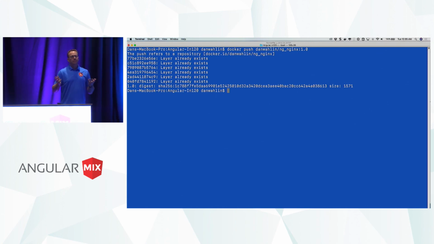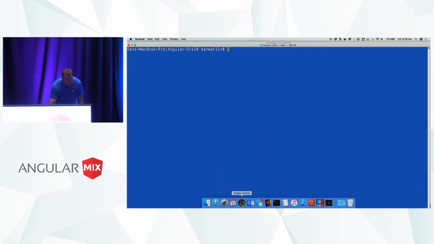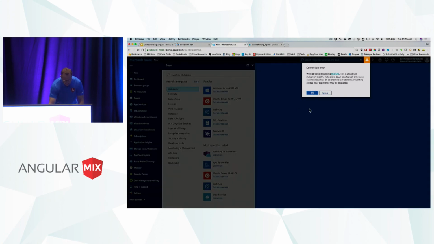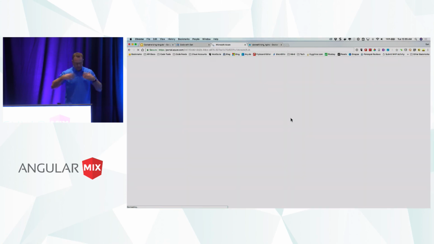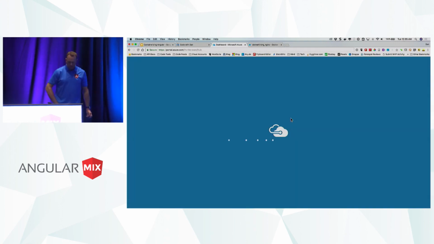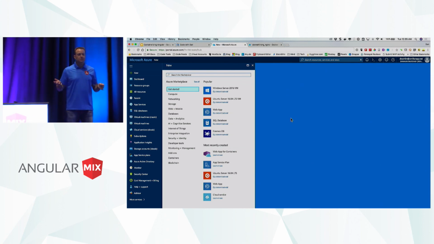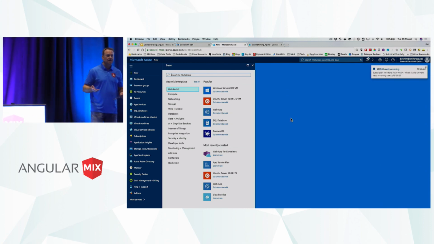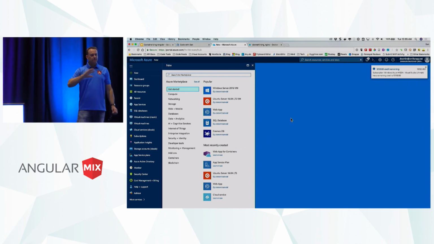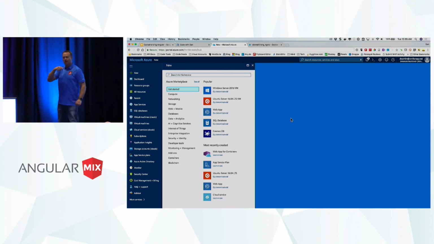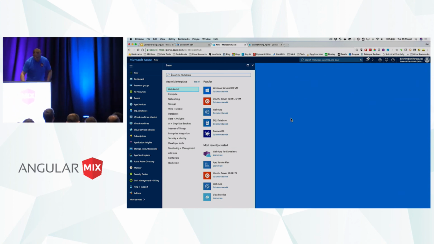Okay, so now what do you do, though? Well, the last step of this is now we need a way to run the container. So let me pop this up. And I use Azure for pretty much all my stuff, but you could use Azure, AWS, Google Cloud, Oracle, whatever. And what I can do now is go into some type of service that knows how to work with containers. Now, keep in mind, if you're local and you don't want to use the cloud, not a problem. You just need to run the Docker command to pull down that image, and then you can run it on your local server. Now, the reason I'm going to show Azure here, because they have this dead simple way to get a container or multiple containers up and running.